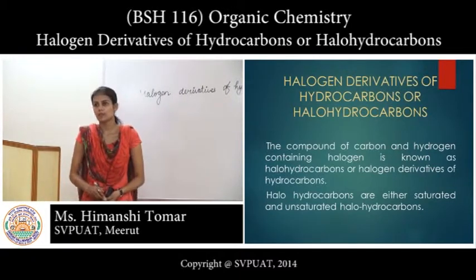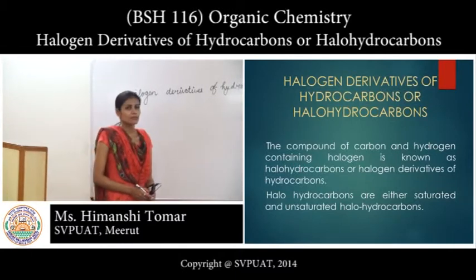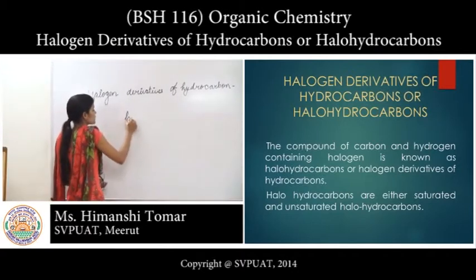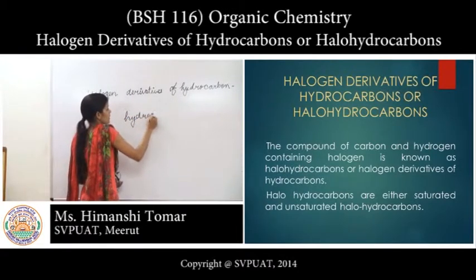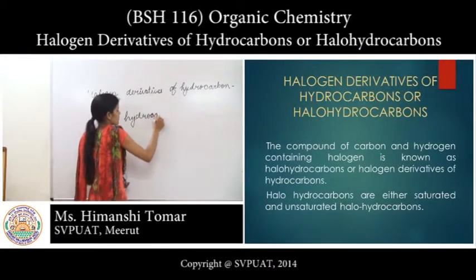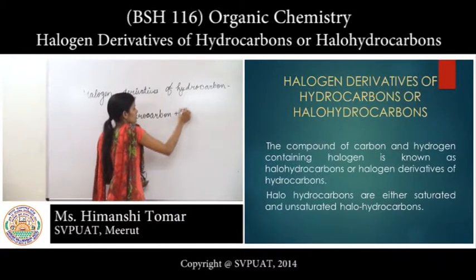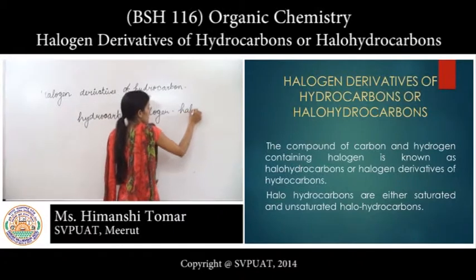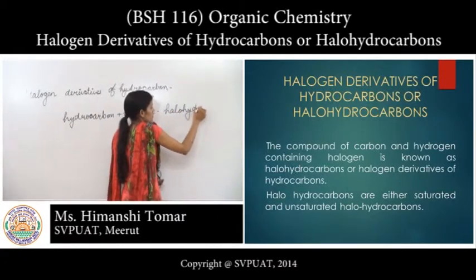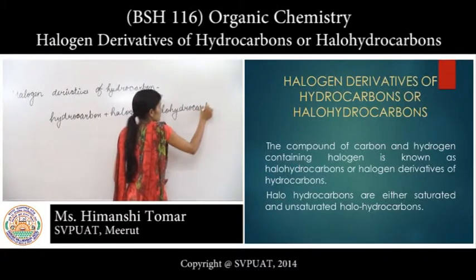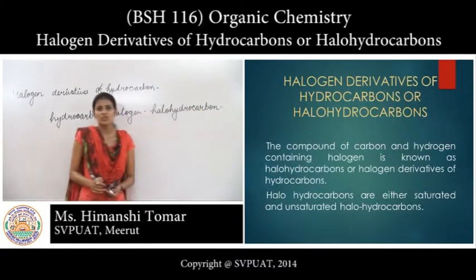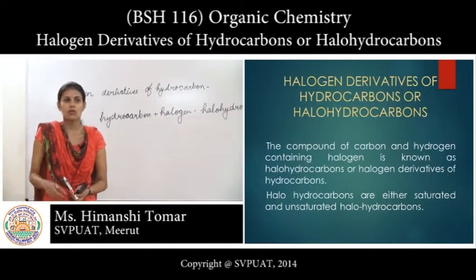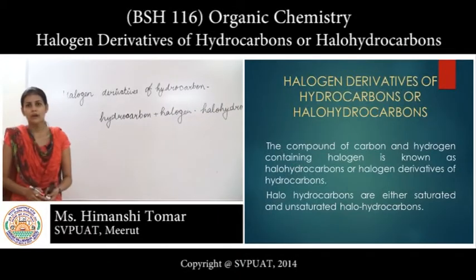Derivatives of hydrocarbons. From the name, the halogen derivatives of hydrocarbons, it means hydrocarbon attached with halogen. Hydrocarbon plus halogen, then the name is halohydrocarbons. The compound which has a halogen atom with a hydrocarbon, or carbon and hydrogen, is known as halohydrocarbons.